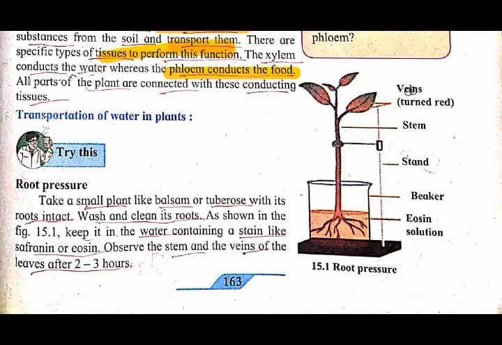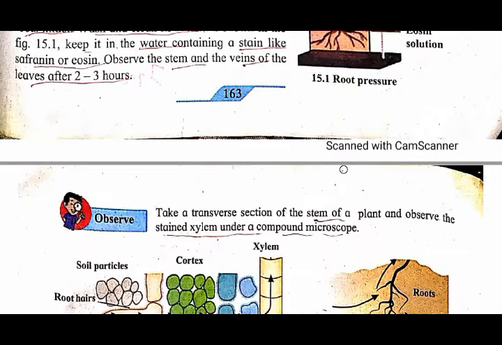Okay, so see what is given here: veins turn red. Means you will see the leaves, instead of the green color, convert into the red color. Followed it? And in the stem also you will see the changes, the red color. You will see a red colored stem here. Understood?